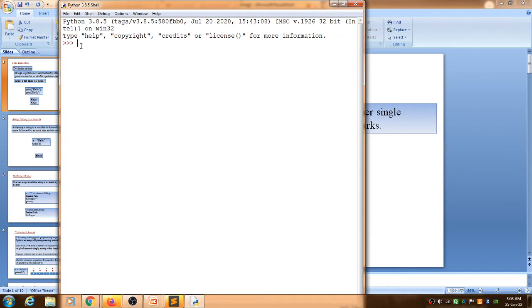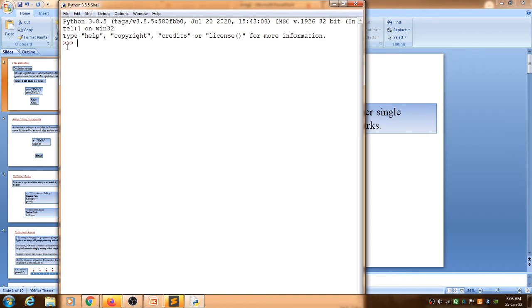When we write here and do something here, we can say we are using the console of Python. We can do programming using two different methods: the first one by using the console and the second one by using an editor.